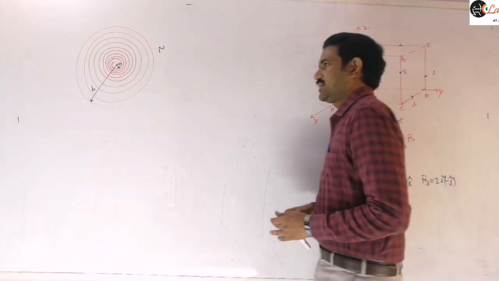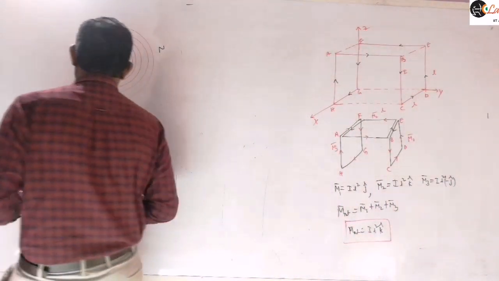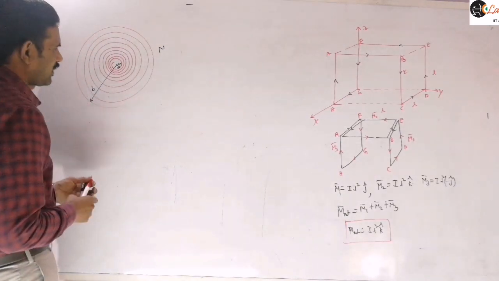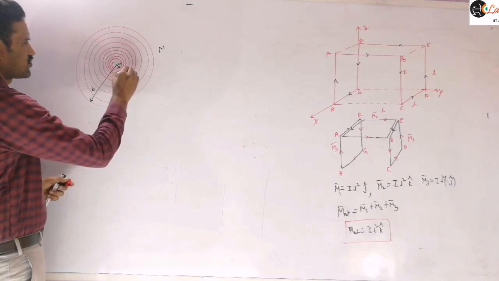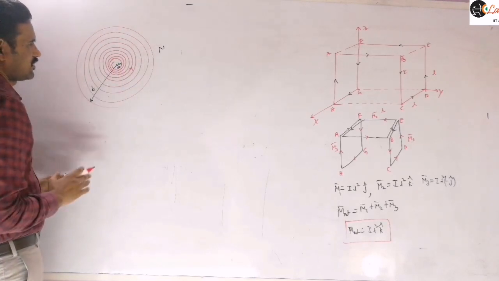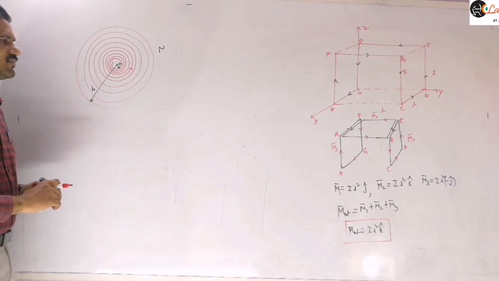Then find its magnetic moment. You may assume the current in any direction here because we are finding just the magnitude of this magnetic moment only.